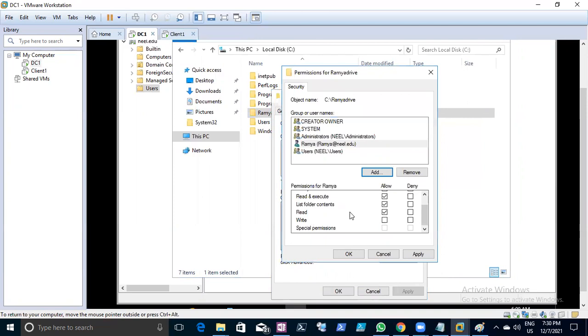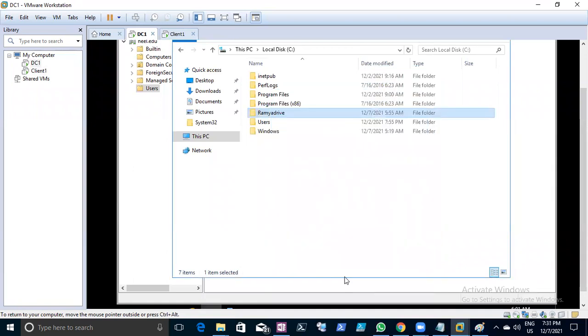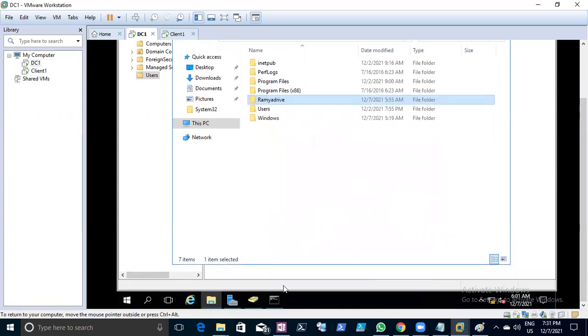And what kind of permissions do you need? Full permissions. You can give the full control. If you want to give the full control, you can check that. First, we need to verify whether the permissions are there or not. How do we check it? These are all permissions. You don't need to ask.